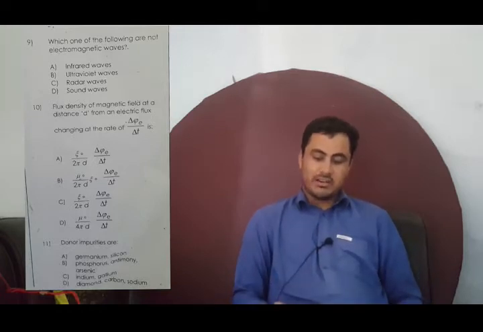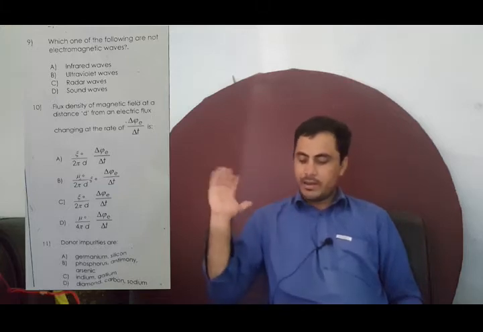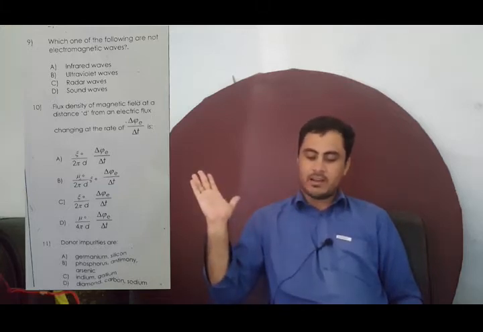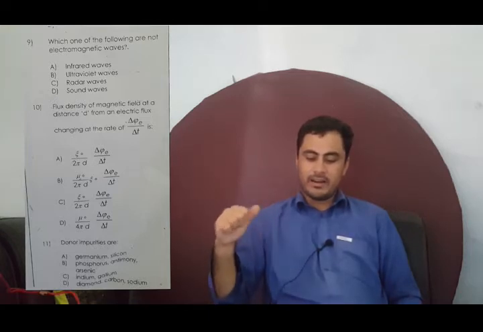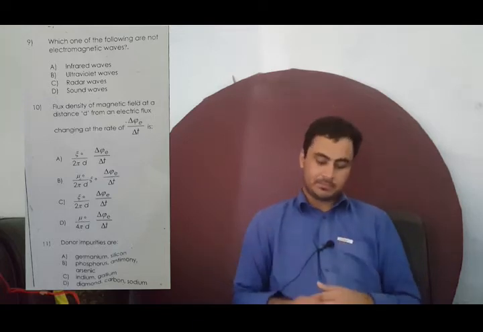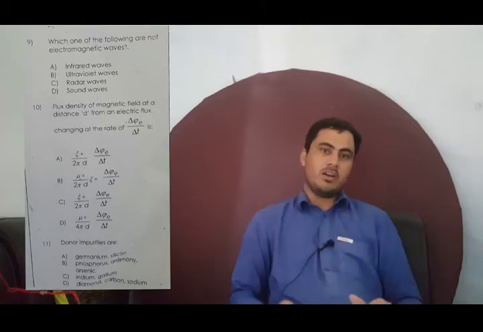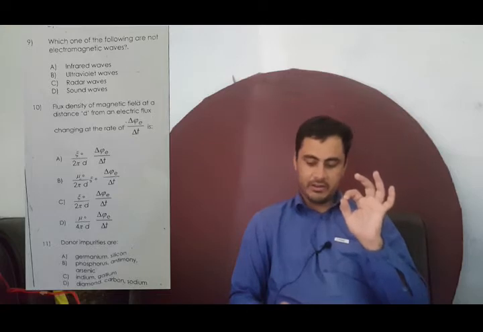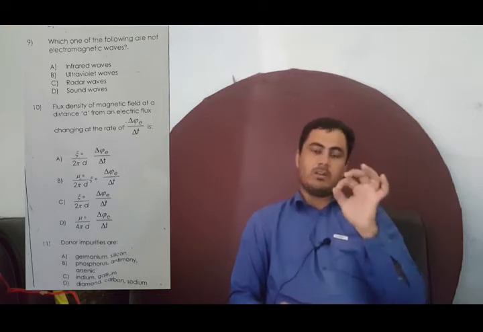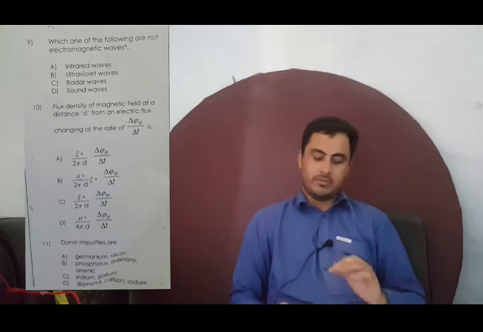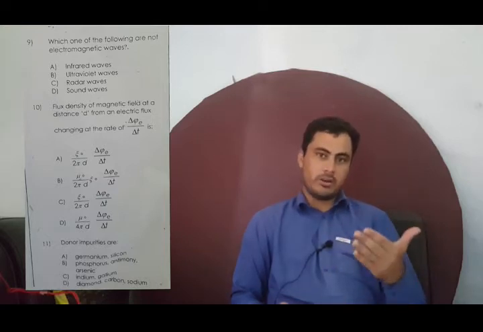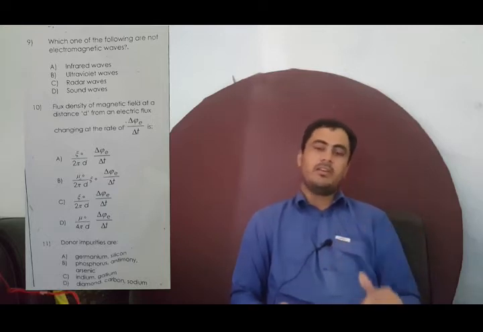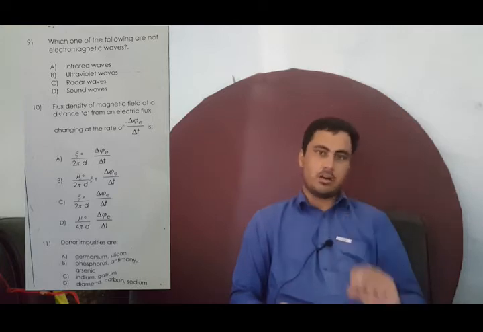Now let's discuss the 10th MCQ. In the 10th MCQ, it is stated: the flux density of the magnetic field at a distance d from an electric flux changing at the rate of dΦ/dt. This is basically a formula, and for the relation of the flux density of the magnetic field, the most suitable option is option B. It becomes equal to μ0 ε0 divided by 2πd multiplied by dΦ/dt. This is the correct option.